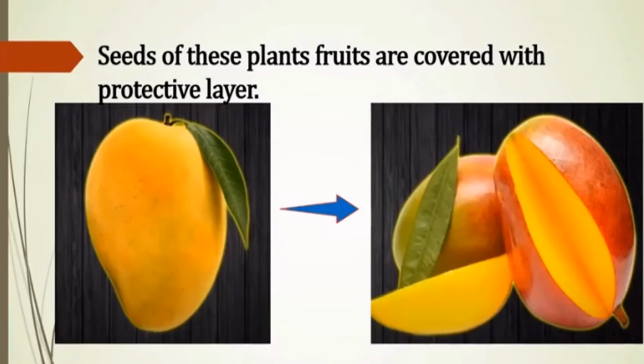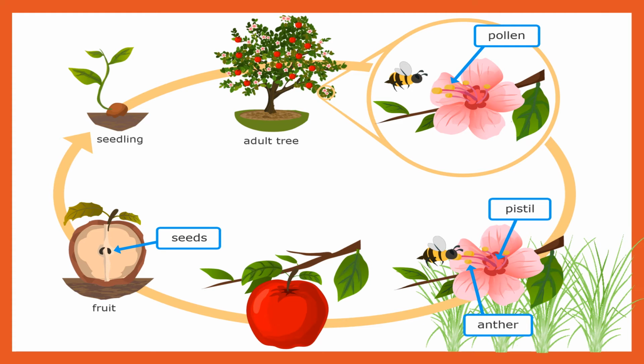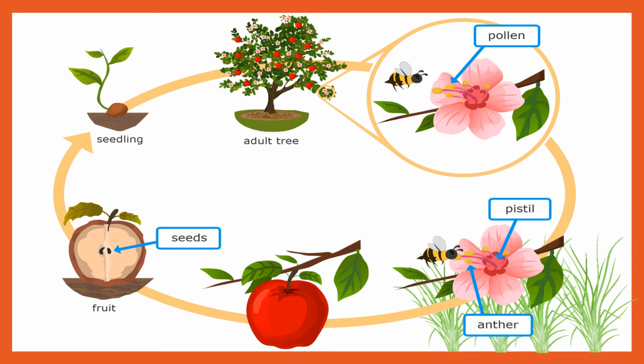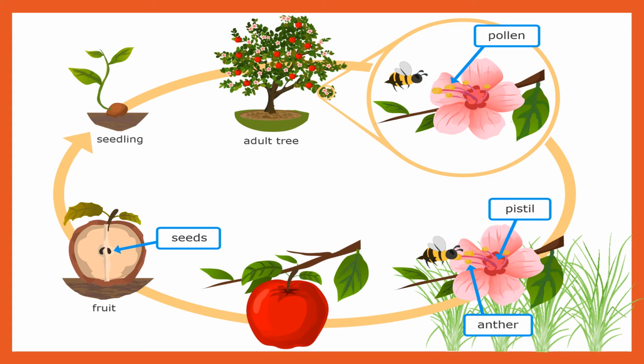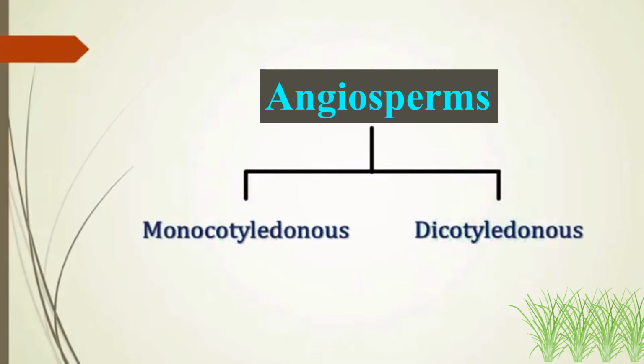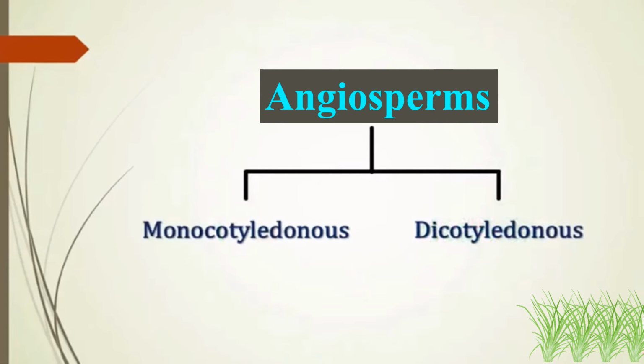Alright, it acts as a protective layer. Now here again you can see how the flower, after pollination and fertilization, gets converted into a fruit. What forms inside the fruit? Seeds form. These seeds are then used in order to reproduce another plant. Okay? So I hope this concept is clear now. This brings us to the next part, the angiosperm stem.